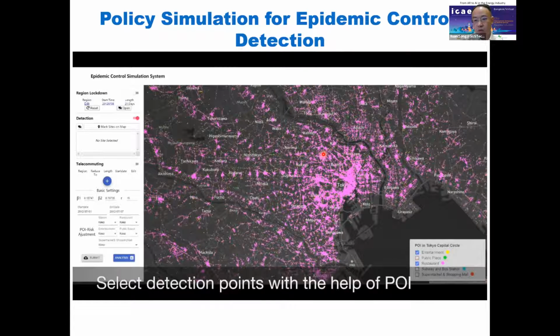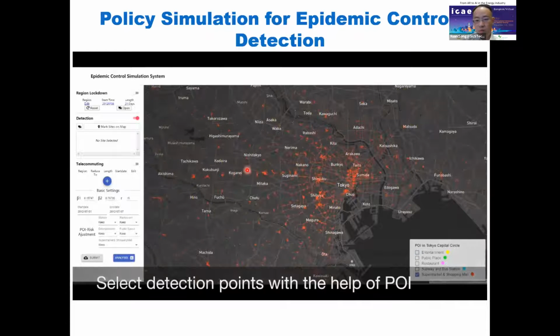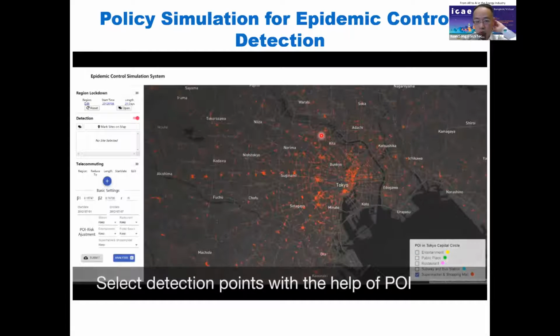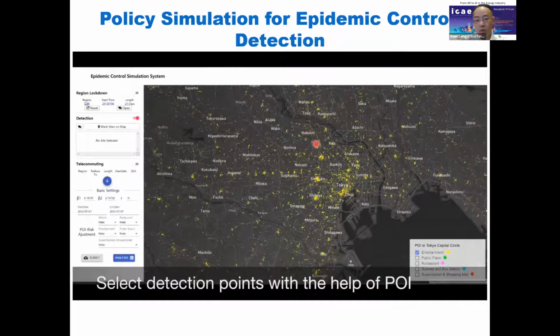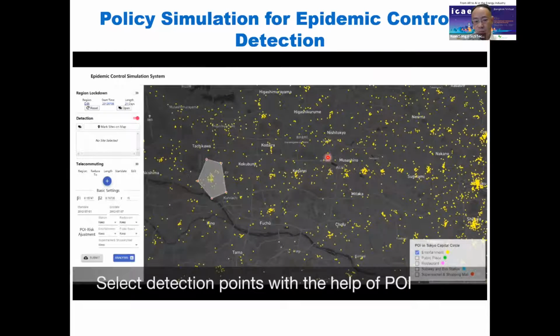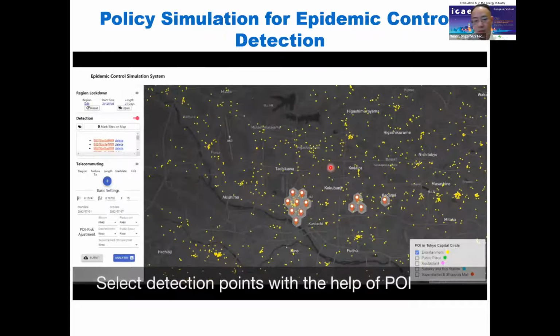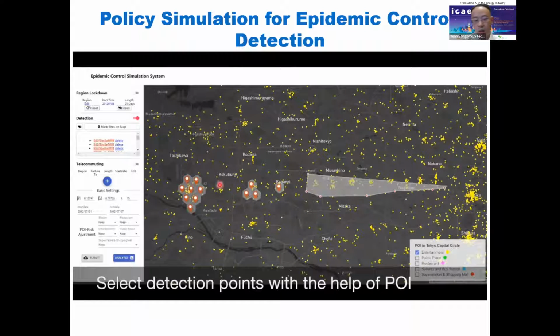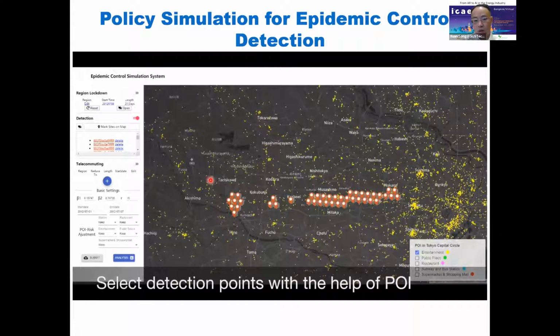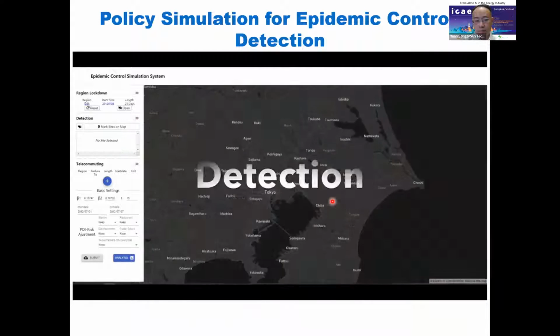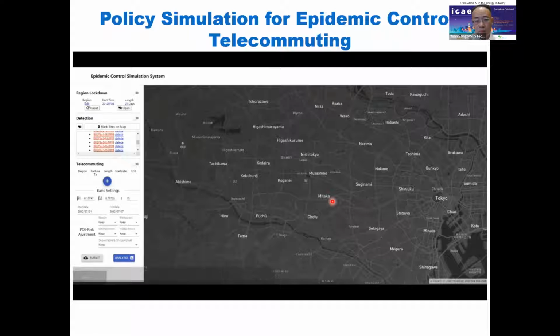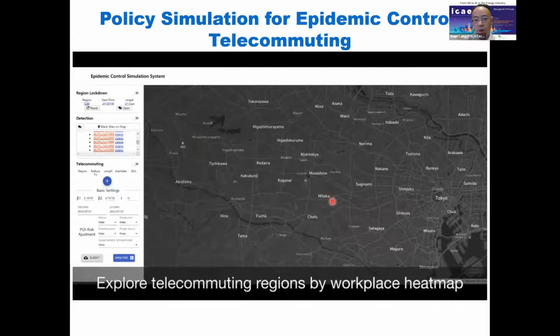And then we can also perform detection. Sometimes we need to find which places should host a detection station. Based on our platform and the human mobility understanding, we can recommend where the detection stations should be located. We can also publish a telecommuting policy.